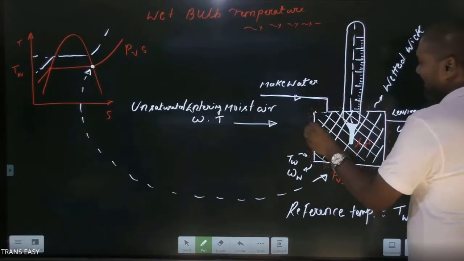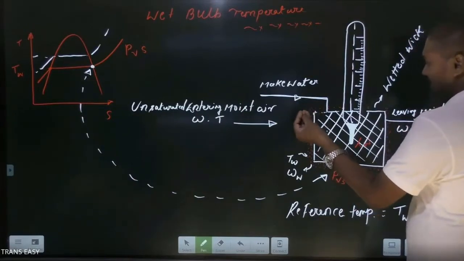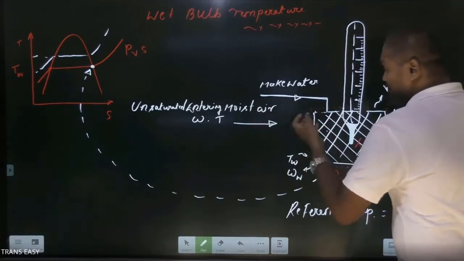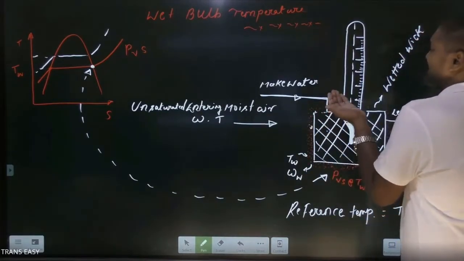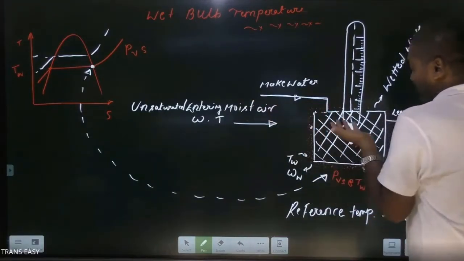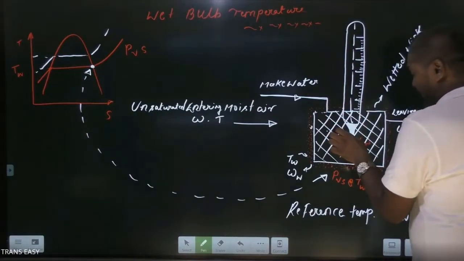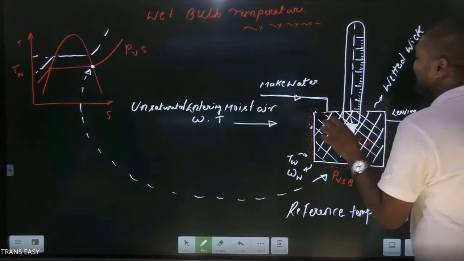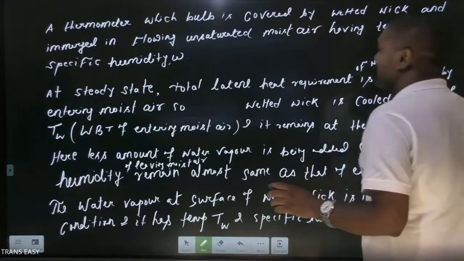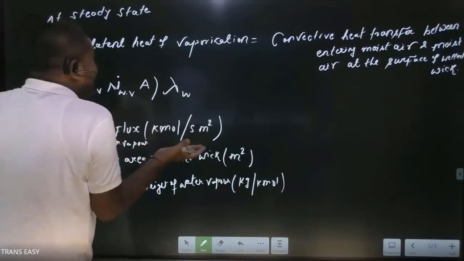So friends, with the help of mass transfer, we can find kg of water vapor which is moving from this region to this region, or the same amount of water vapor is evaporating. If we have a kg of water vapor moving from this place to this place, or the same kg of water vapor evaporated from a liquid body, we can find the heat requirement. We can find heat by multiplying with the latent heat of vaporization. So finally, this is kg per second of water vapor that is evaporating.